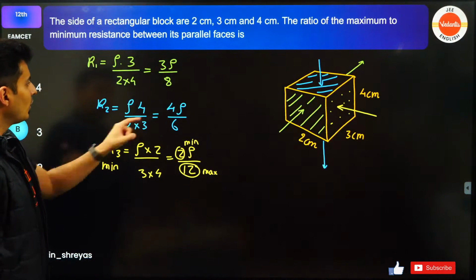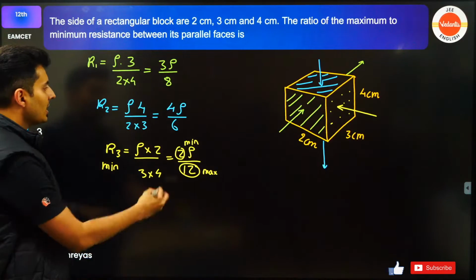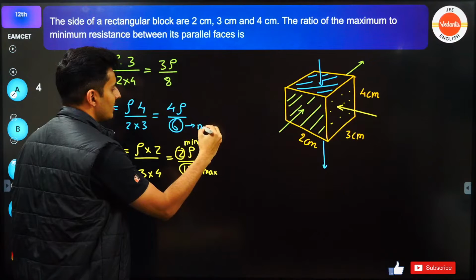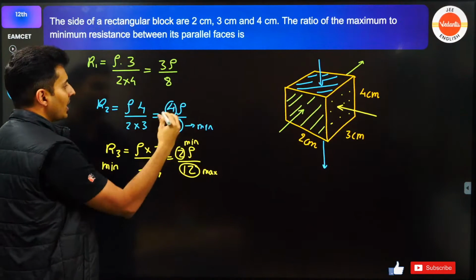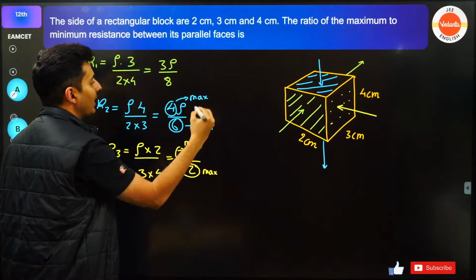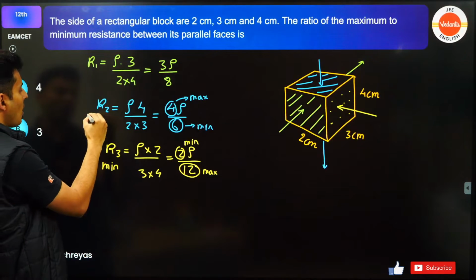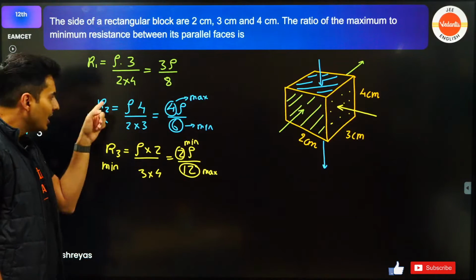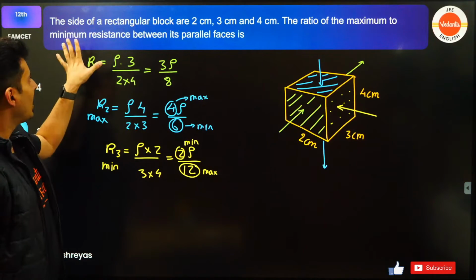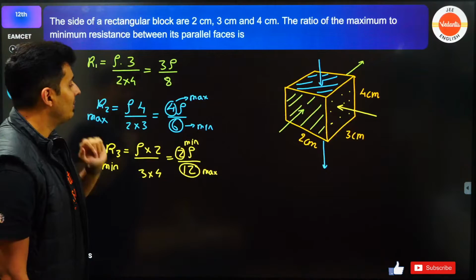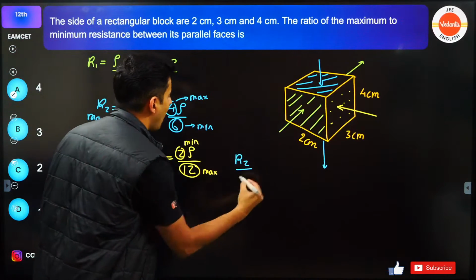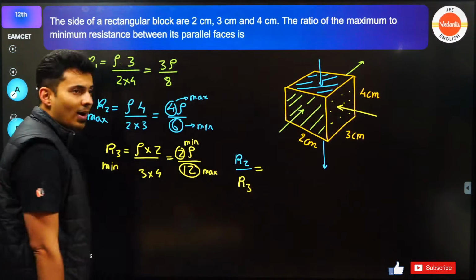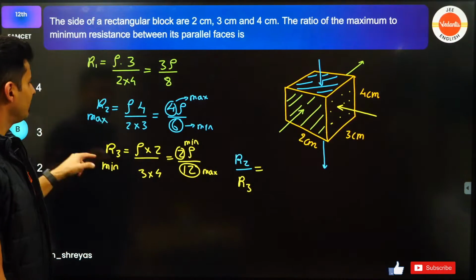Correct? Similarly, if you look over here, out of all the three, this has the smallest denominator. This is the least denominator, and this is basically the maximum numerator. So as a whole, this ratio will be maximum. This will be the maximum ratio that you can get, but that means maximum resistance. So they are asking maximum to minimum resistance. So what they are asking is basically R2 divided by R3. Now do the math, it is not that difficult.